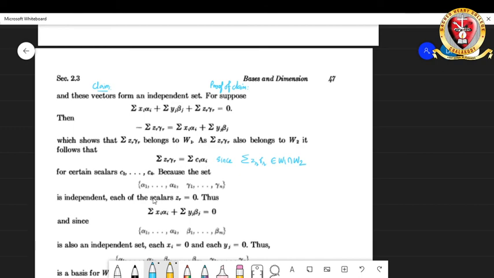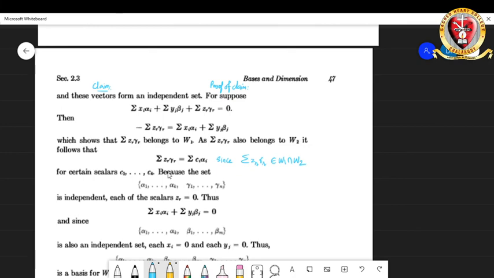Now we know that the set alpha 1, etc., alpha k, gamma 1, etc., gamma n is linearly independent. So that will mean that the zr's will be 0.